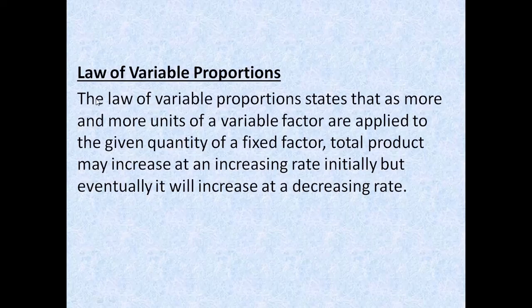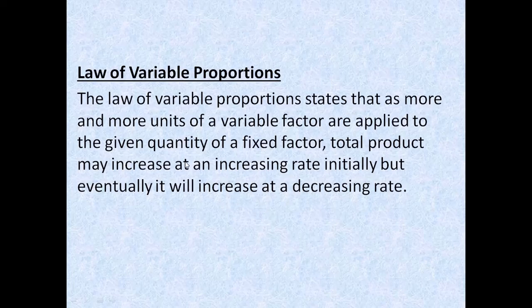So the law states that as more and more units of a variable factor are applied to a given quantity of a fixed factor, total product may increase at an increasing rate initially, but eventually it will increase at a decreasing rate.